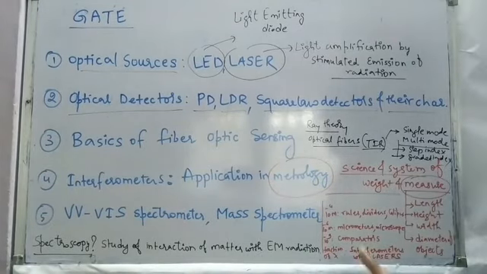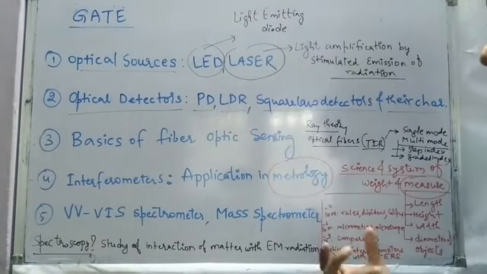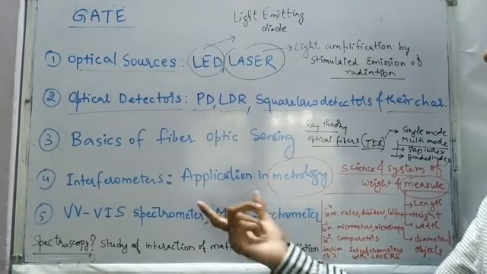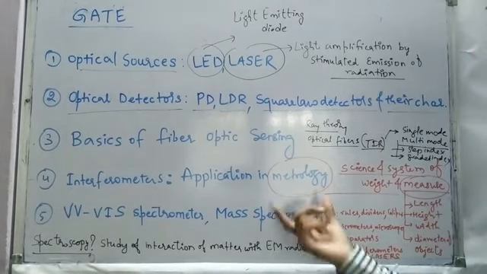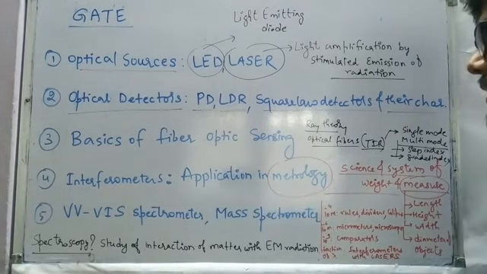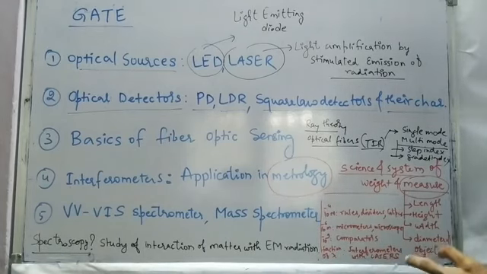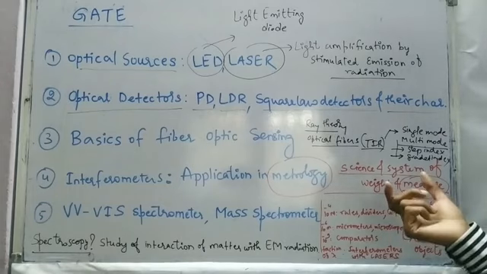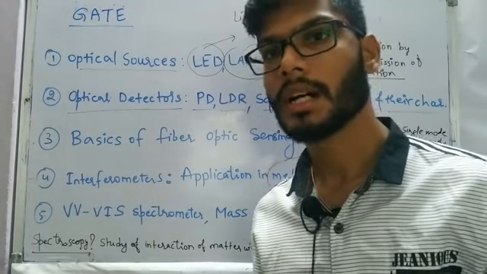And then proceeding further, we had the discussion of the property of interference. So based on that we are going to have analysis of interferometers, and this particular term is newly added, that we should have the understanding of interferometers in application of metrology. So what does it mean by metrology? Metrology is nothing but the science and system of weight and measure. So even in that also weight and measure is going to be the predominant one.